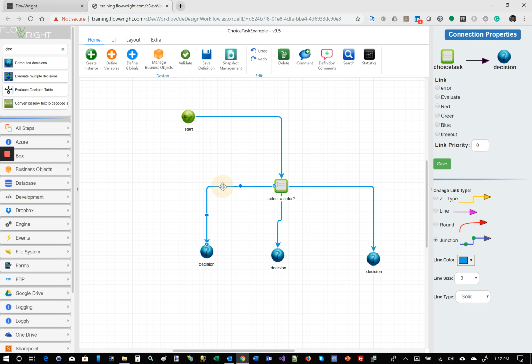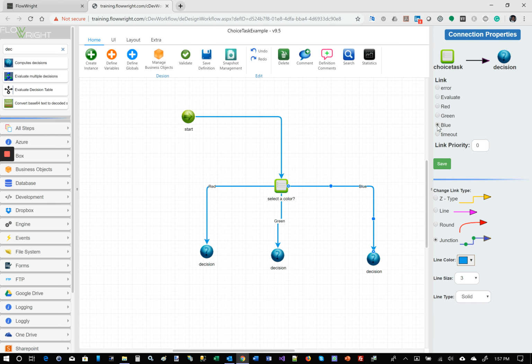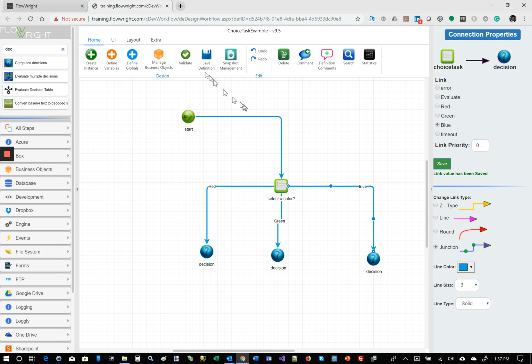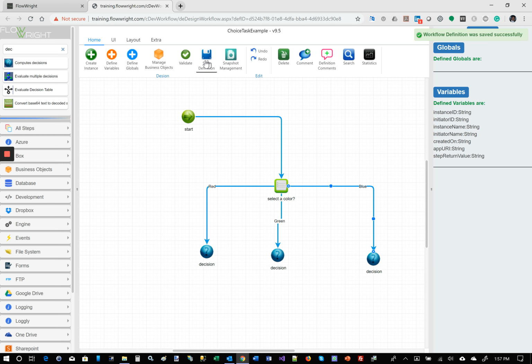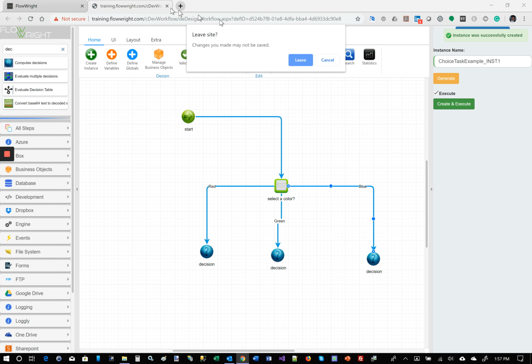And let's say if the user selects red to go down this path, if the user selects green to go down this path, and if the user selects blue to go down this path. And let's save that. And that's it. Save the definition. Now let's go ahead and create an instance and execute it. We can close this workflow definition now.